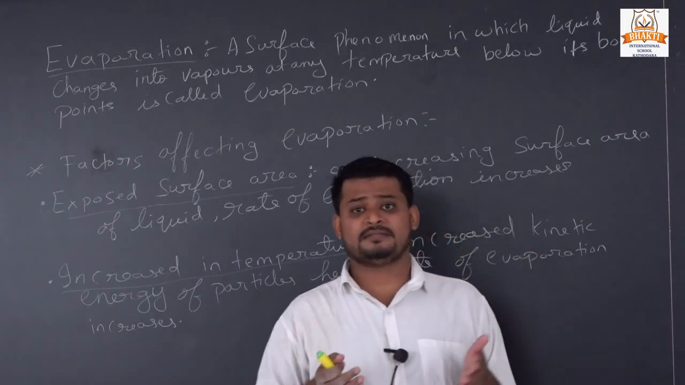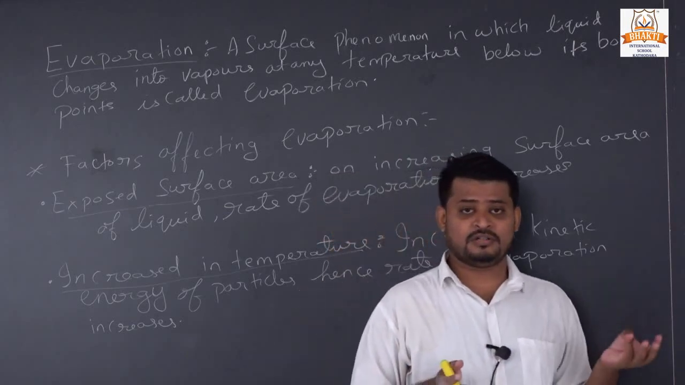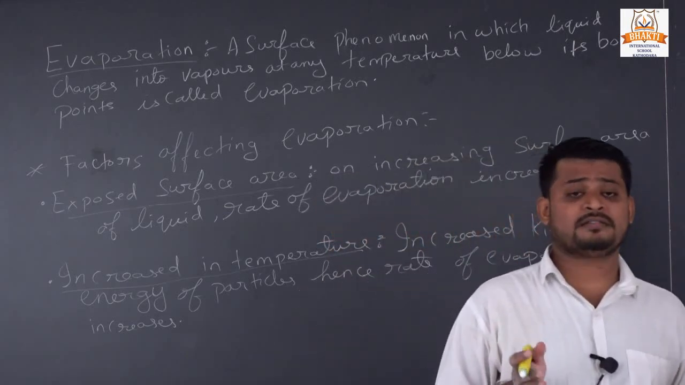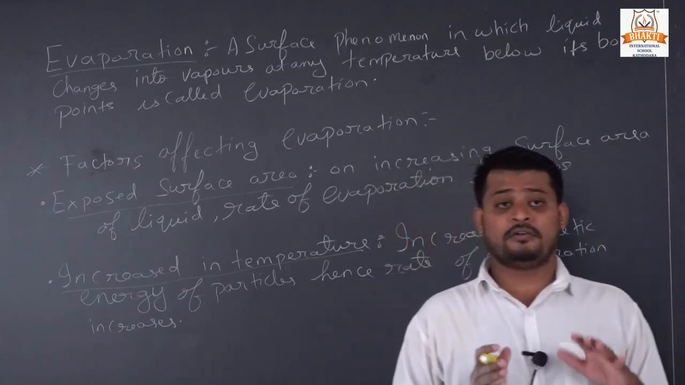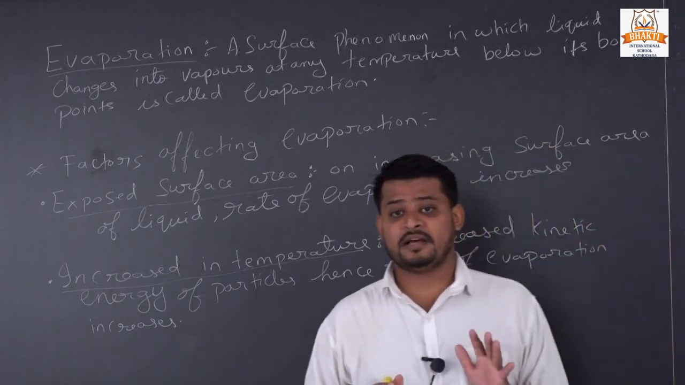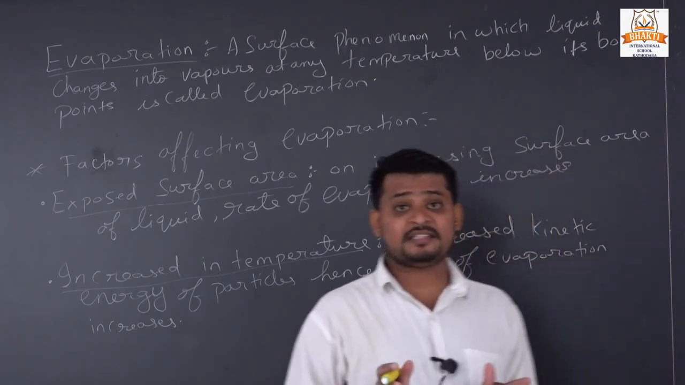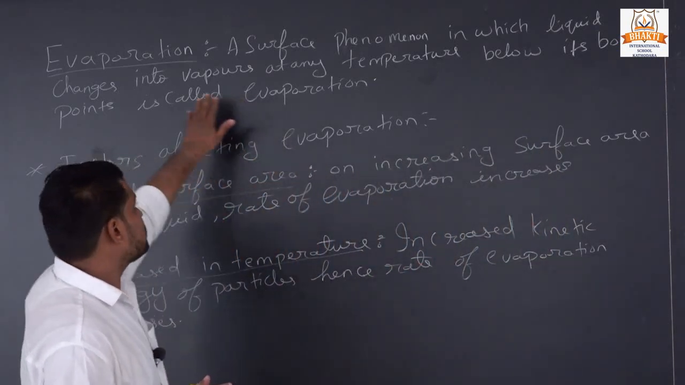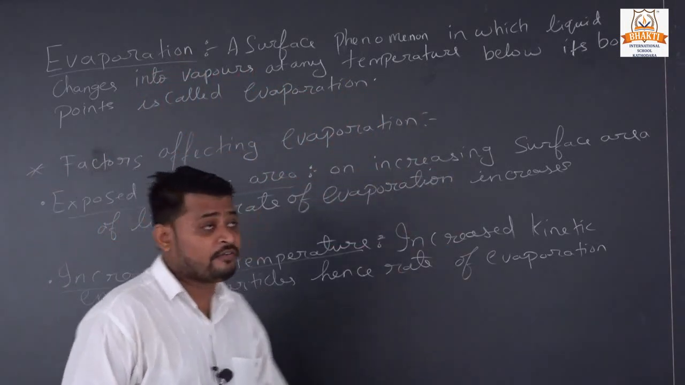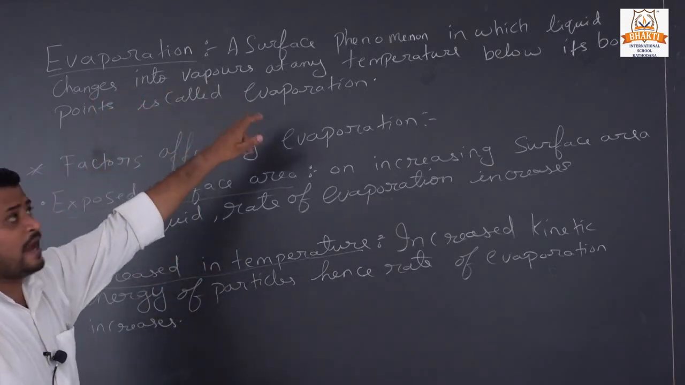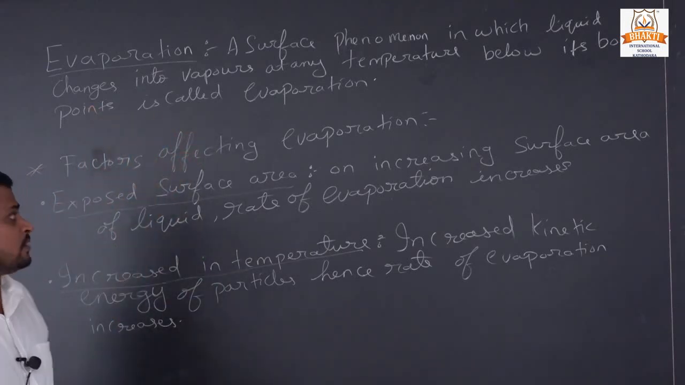Let's see some examples. Rain, what? The surface of water in ponds, lakes and rivers, when sunlight falls on them, the water evaporates and converts into gaseous state and goes into the sky and makes a cloud. In the same manner, that is evaporation. So what is evaporation? Evaporation is a surface phenomenon in which liquid changes into vapor at any temperature below its boiling point.